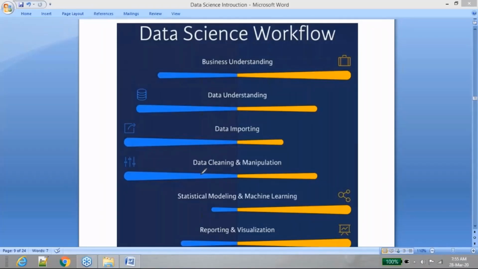Business people will always like to look at the reports, and that's where, if required, you may have to build the visualizations. In some organizations, they might have a separate team who build the visualizations. If required, being a data scientist, you should be capable of building those visualizations, and that's what we are going to also learn using Python.